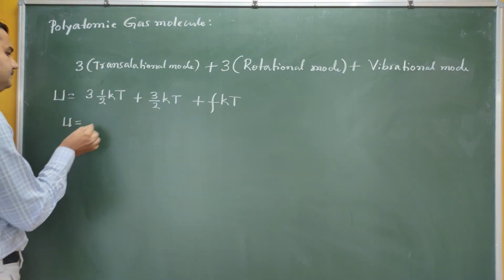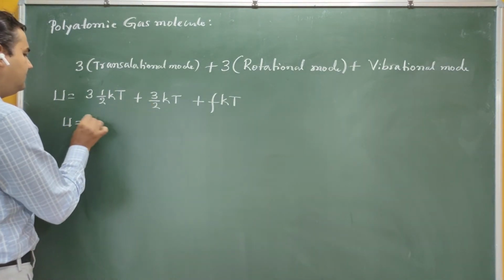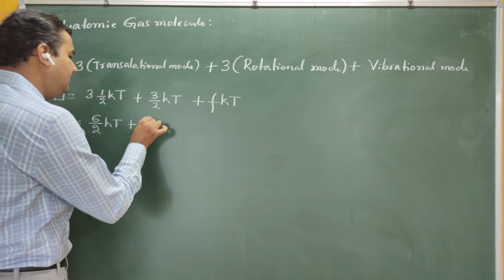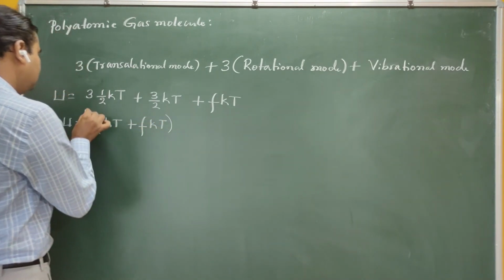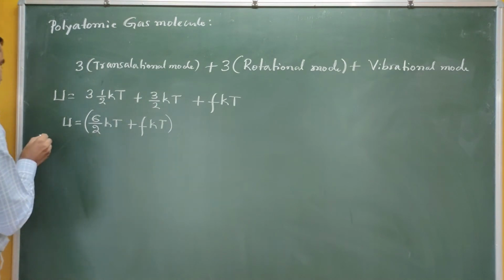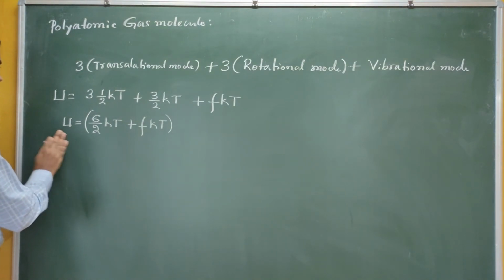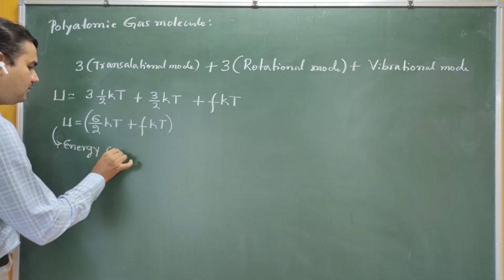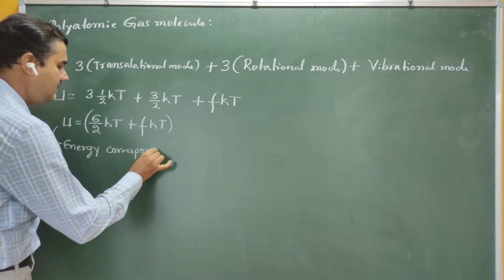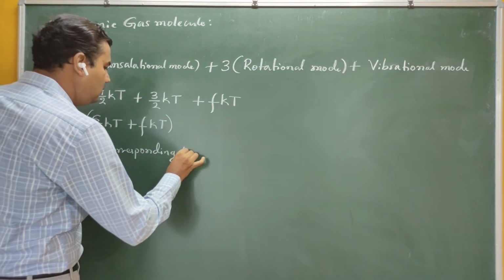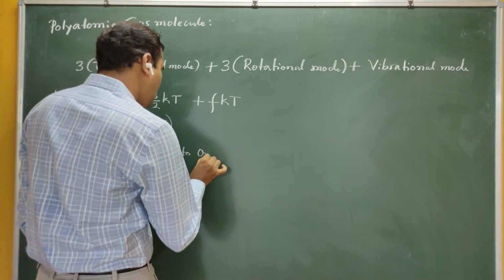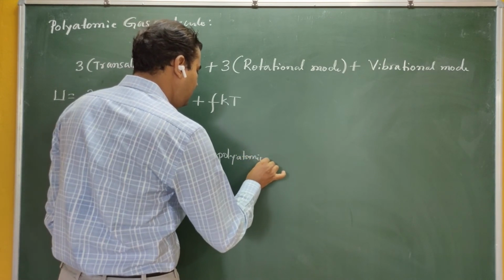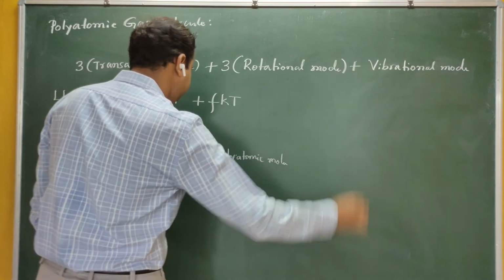Therefore our total energy becomes 3 by 2 kT plus 3 by 2 kT, so this is 6 by 2 kT, plus F into kT. This is the energy corresponding to one polyatomic molecule.